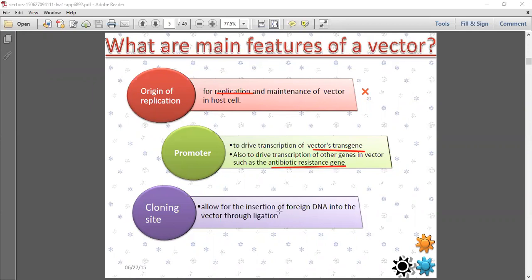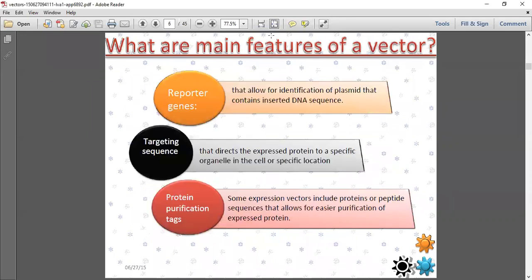The next, cloning, where insertion of foreign DNA into the vector through ligation takes place. So next cloning is taking place. Then the main formation, that is after cloning, the DNA sequence is inserted, and the reporter gene identifies the plasmid. Then after that, targeting the expressed protein to a specific location for their development.